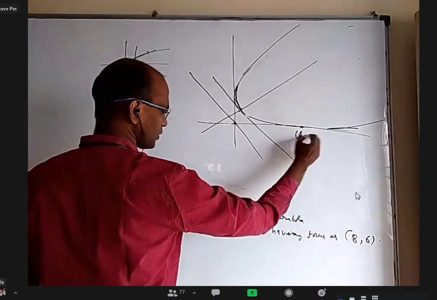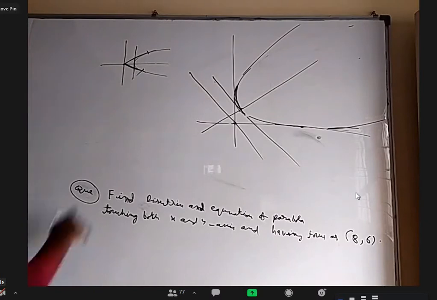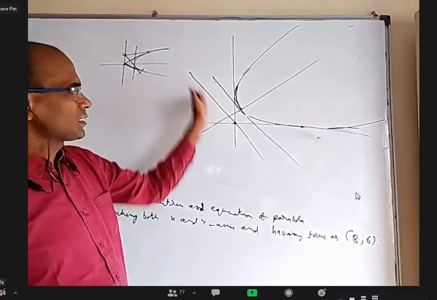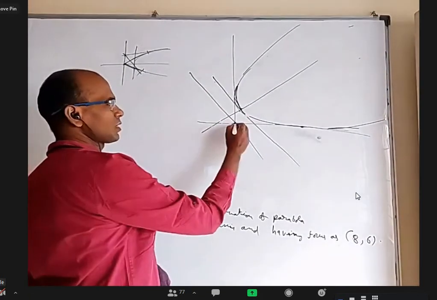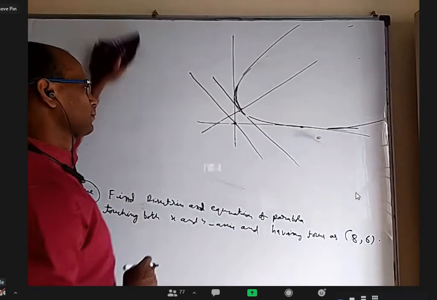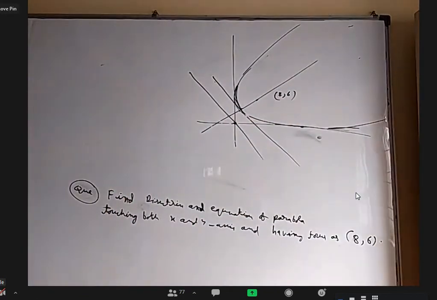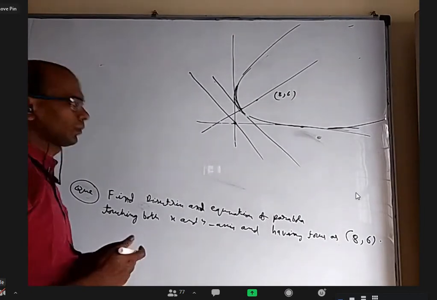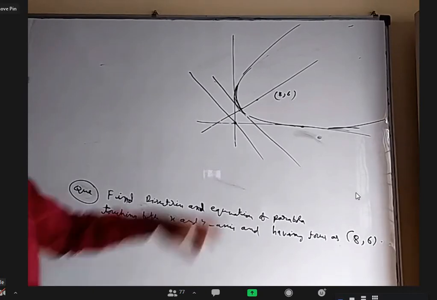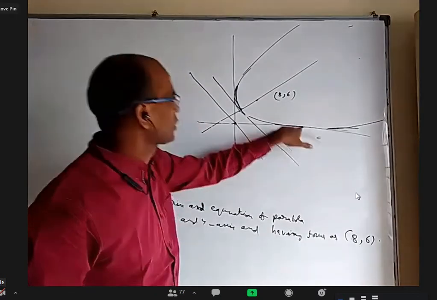This is touching at 8 comma, sorry, not this. Then focus would have been on y equal to x. This is not that. So origin is somewhere here and it is that point. That's why this is the axis, this is a tangent vertex, and this is not the point, that middle point, little down somewhere. So somewhere here focus is there 8 comma 6. Anybody want to give an idea how to find tangent at vertex, this line equation, or how to find directrix equation, or how to find this point of contact and this point of contact?